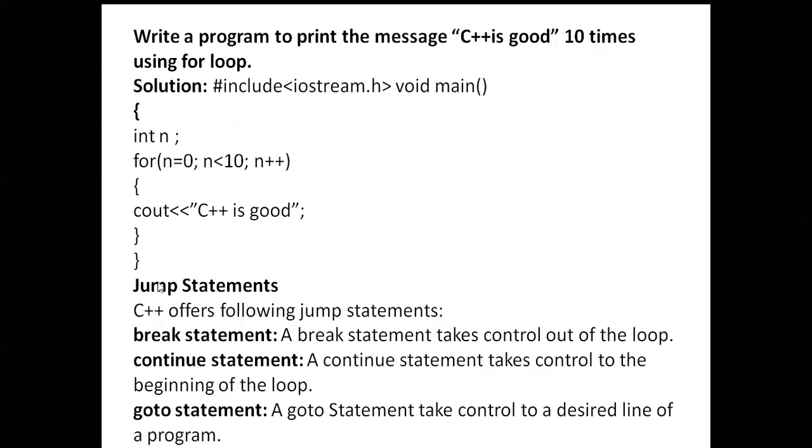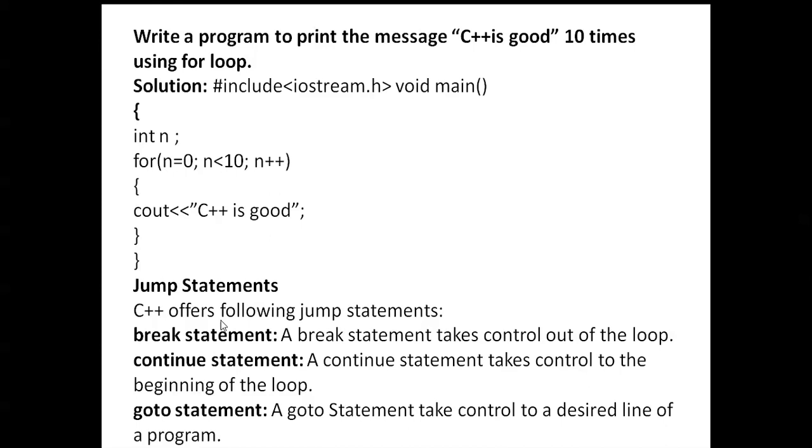Next here you can see another program. n = 0, n < 10, n++, cout "C++ is good." Here "C++ is good" is printed 10 times, 0 to 9 times. 10 less than 10, condition false, then it comes out of that loop.